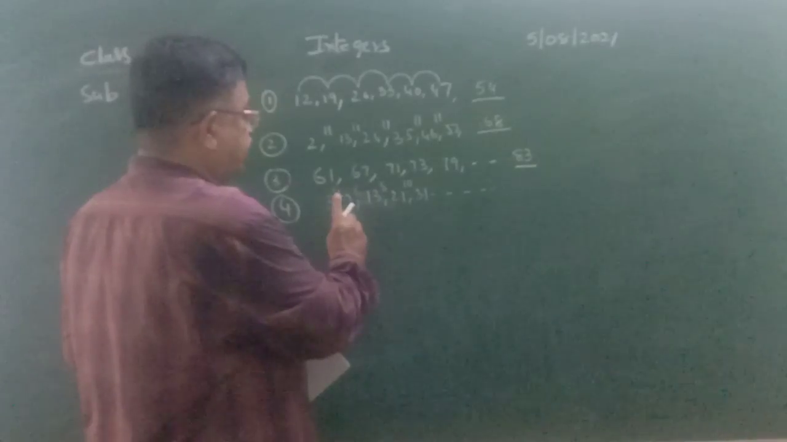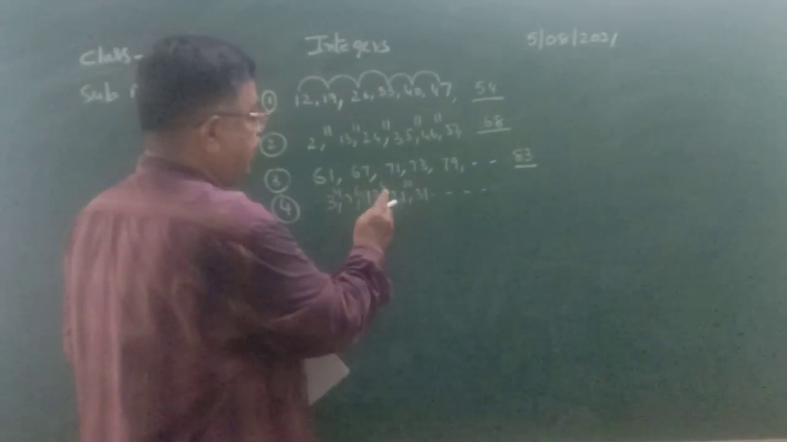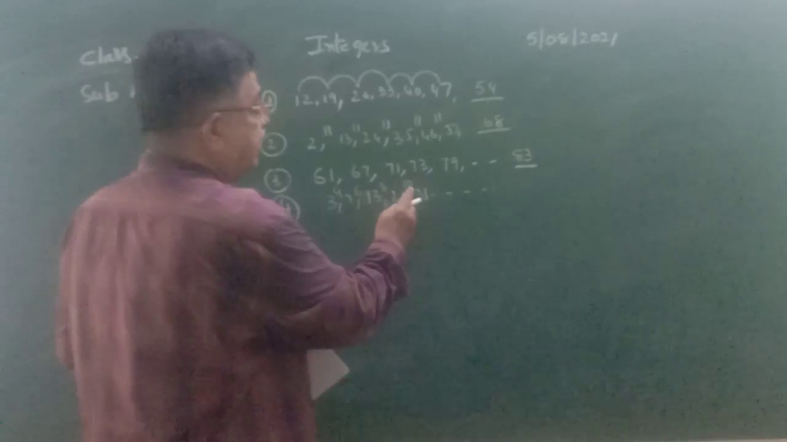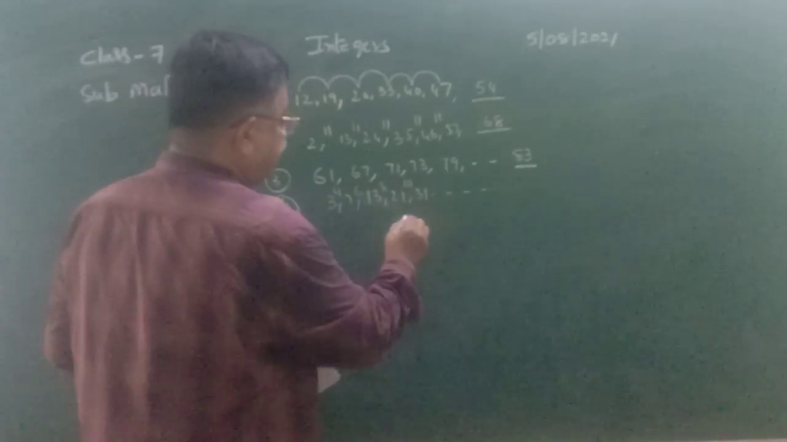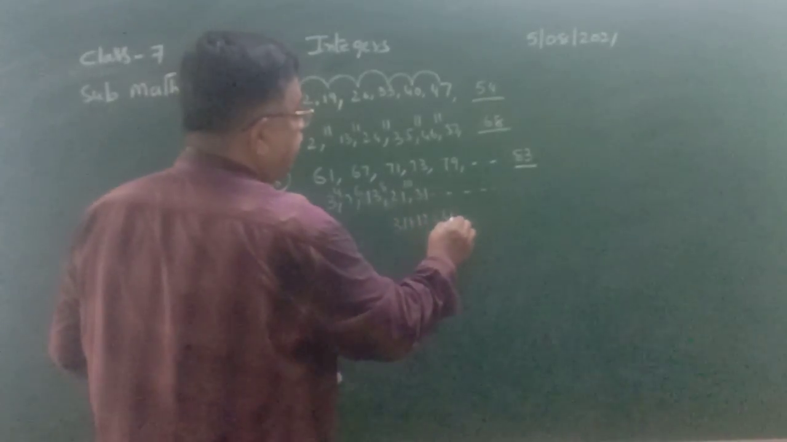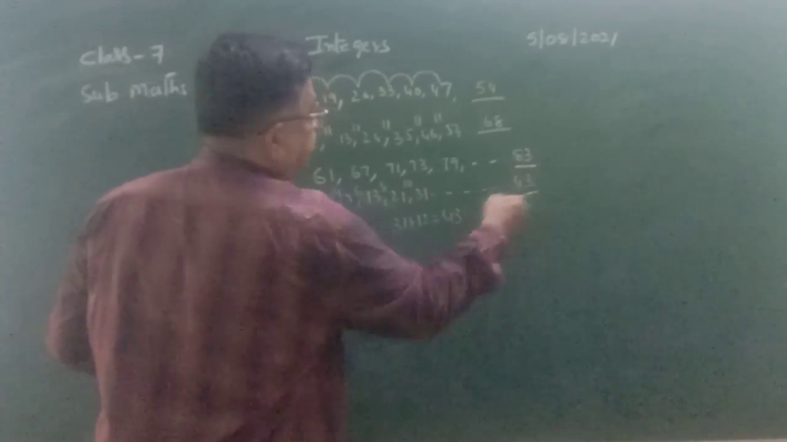Here 4 is added. Next 4 plus 2, 6 is added. 6 plus 2, 8 is added. 8 plus 2, 10 is added. 10 plus 2, 12 should be added. So 31 plus 12 is equal to 43, the next number of the series.